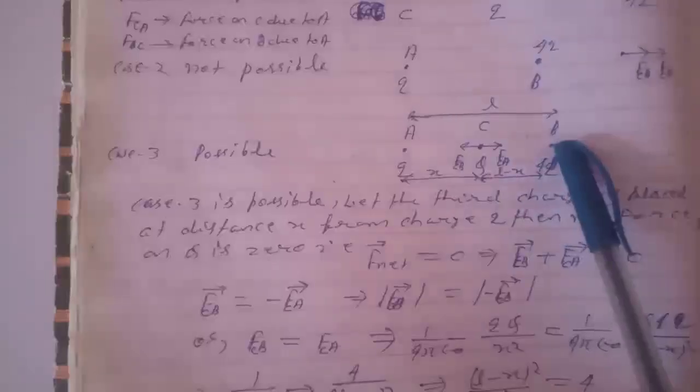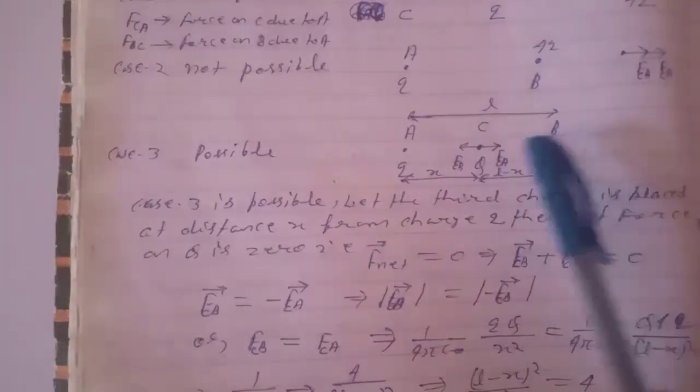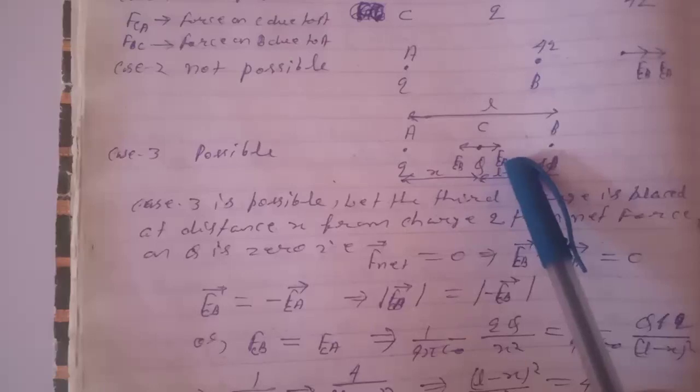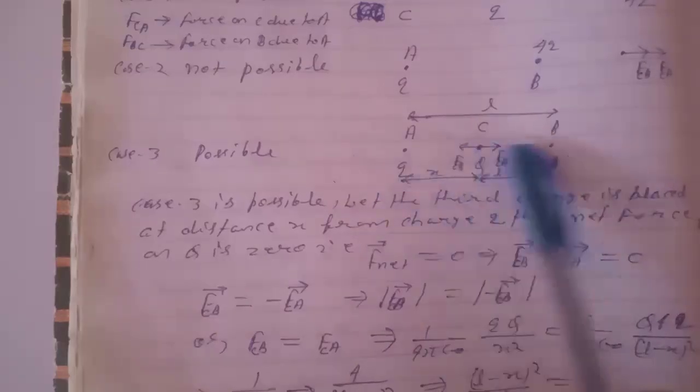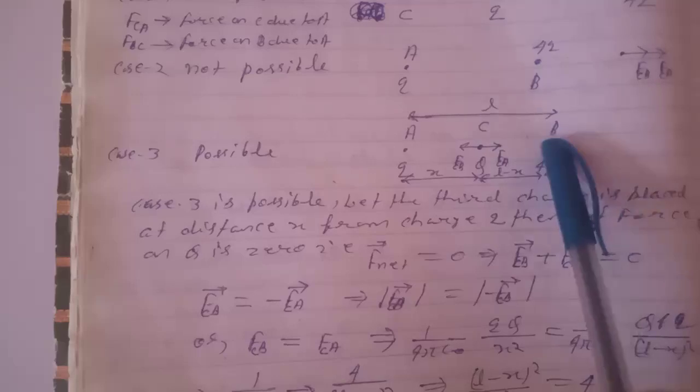And case 3. Here one charge is at A and the other charge is at B, and we have placed a charge at this point. Then equilibrium will be possible, because the charge at A will apply a force in this direction and the charge at B will apply a force in this direction.